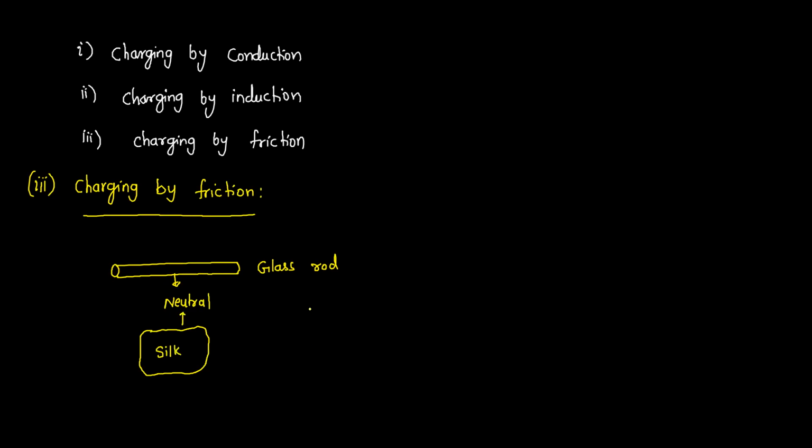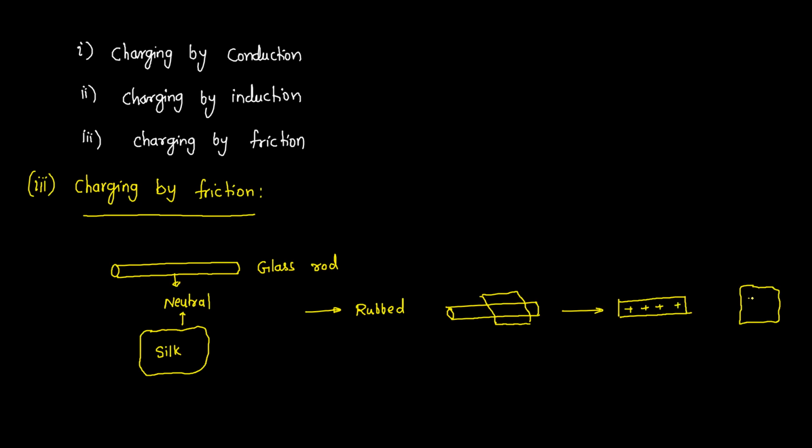Now what I did, I rubbed these two substances: I rubbed the glass rod with the silk cloth. After rubbing and separating these two things, the scientist observed that the glass rod has gained some positive charge and the silk cloth has gained some negative charge.